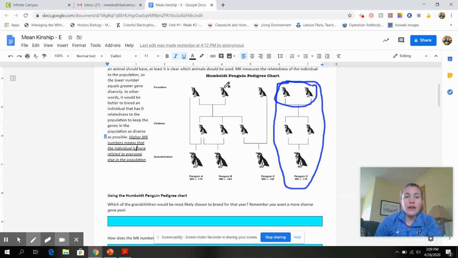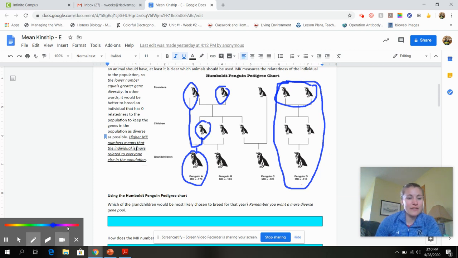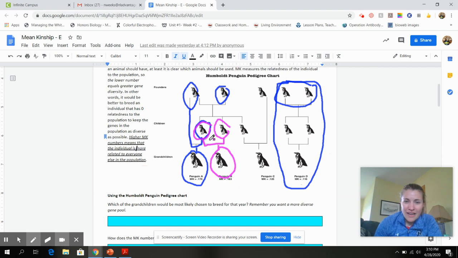We can also see over here, so we have our male and our female, and then we can see here that this organism mated with one of its kids, which happens sometimes in zoos, to make this one. So this penguin is going to be slightly more inbred, okay? These two right here, so let me get a different color. So this one's parents are siblings. So this penguin is like from Tennessee. Just kidding. So that penguin there, its parents are siblings.